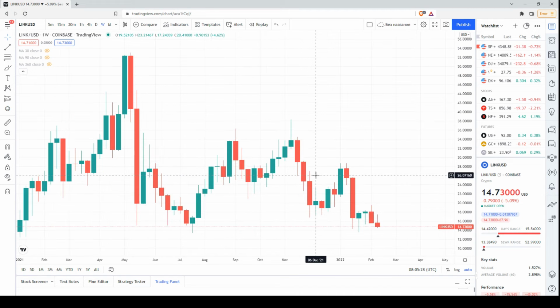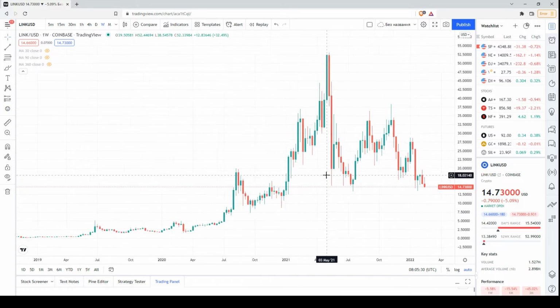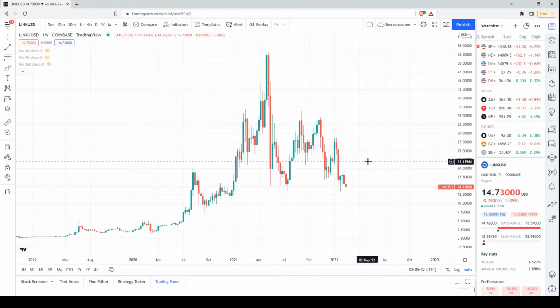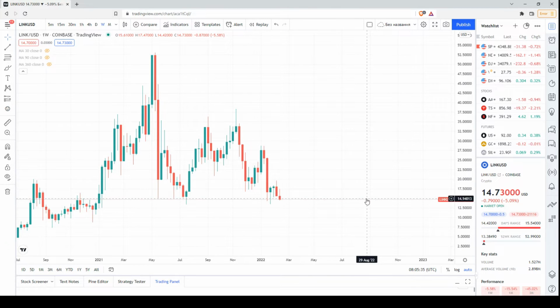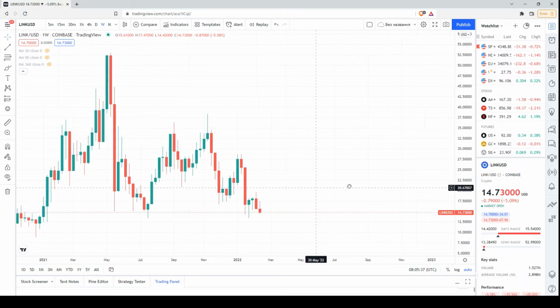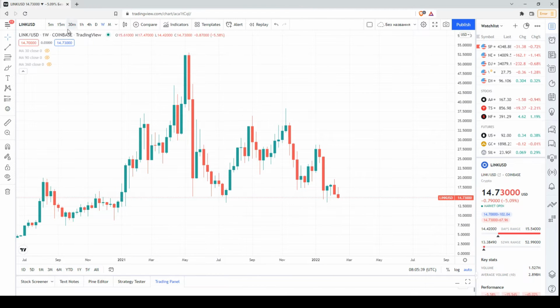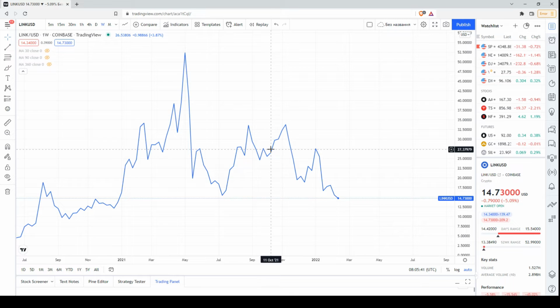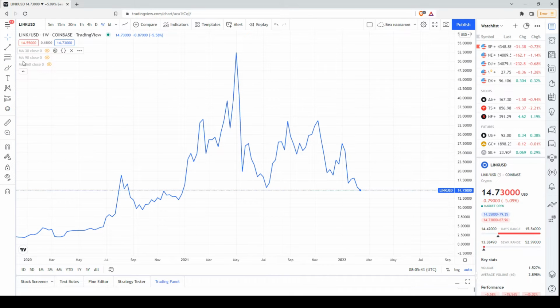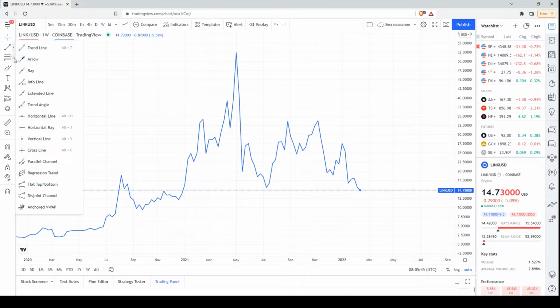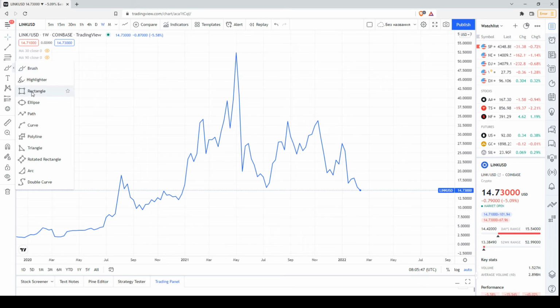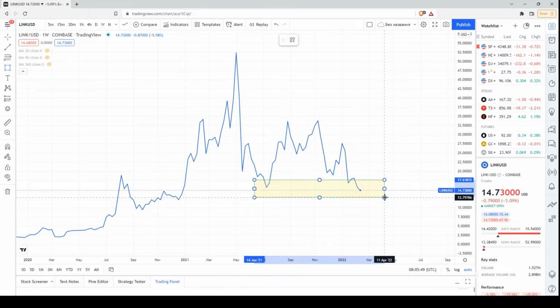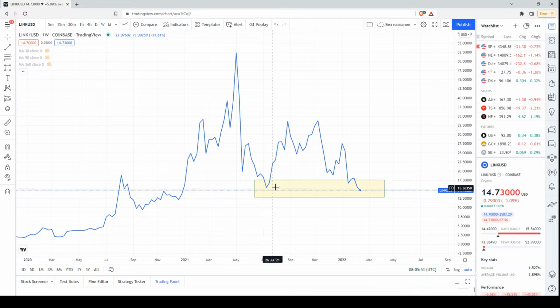Okay, now we're on the weekly time frame, on the weekly chart. So here I want to say that definitely we're testing the previous local low. If we switch to a linear chart, we can see that we're at the level of the previous local low. So let me highlight this level. And theoretically, the price may receive support here.